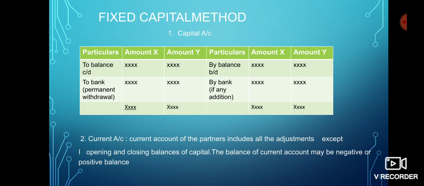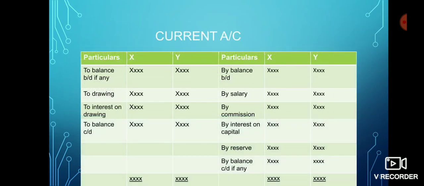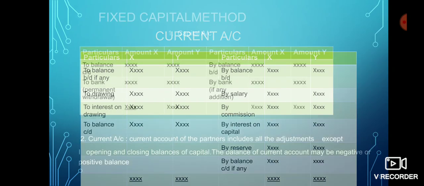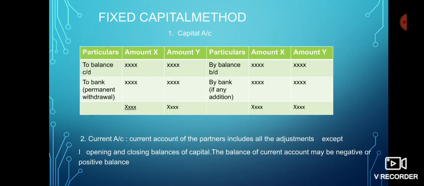Second account is current account. We have recorded opening balances, closing balances, addition in capital account, and all the other adjustments related to partners will come in current account. The current account may have a negative balance and it can have a positive balance, but the capital account never has a negative balance.